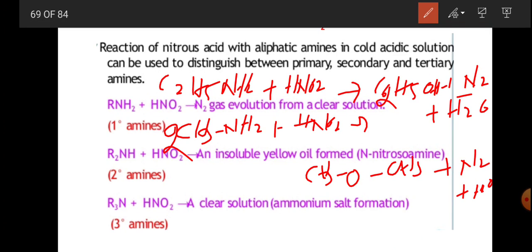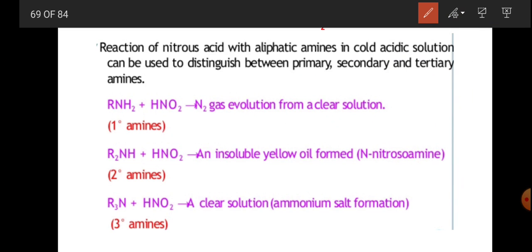That's why primary amines release nitrogen gas and form a clear solution. Here is the ethanol, here is the dimethyl ether. So this is for primary amines.